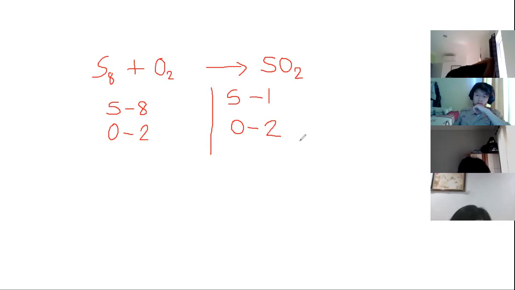So how do we balance it? What operations do we need to use in balancing? The only operations you need are addition or multiplication. We cannot subtract. The multiplication will be used if there is a coefficient. The coefficient will multiply the number of atoms.